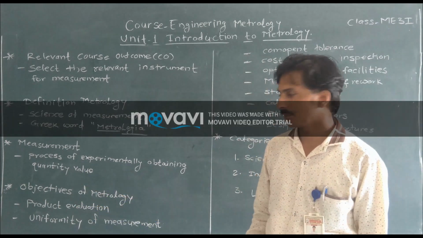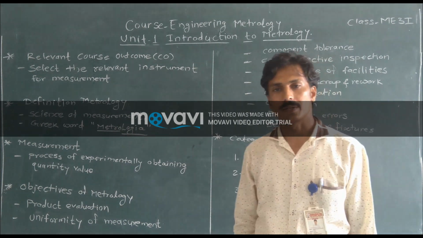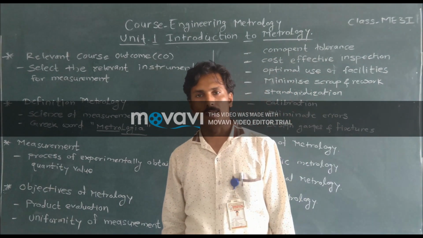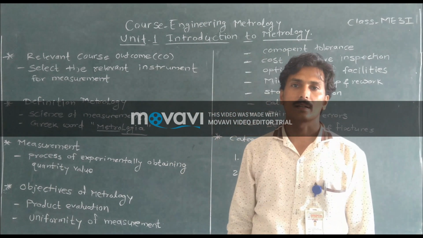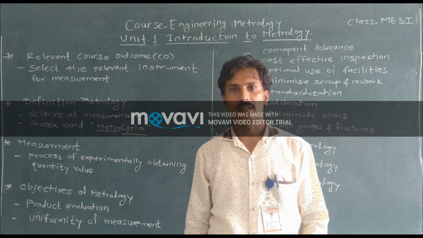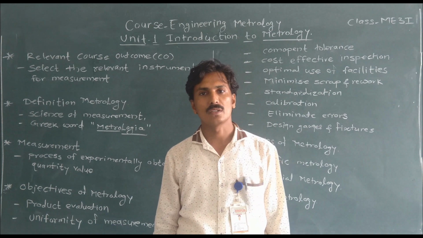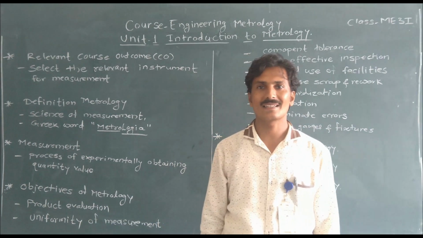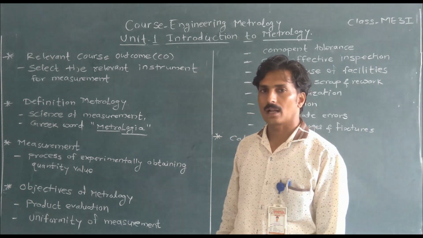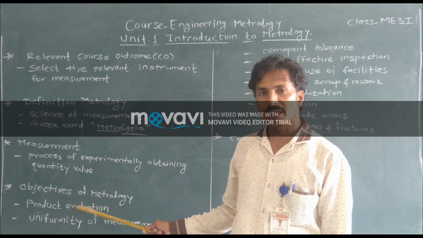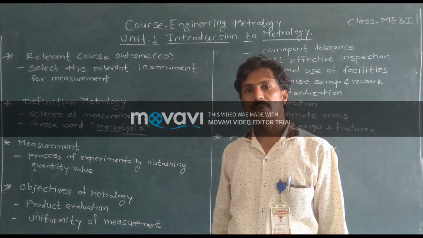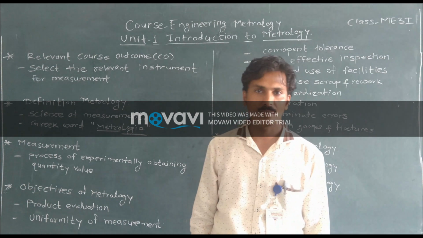Now, objectives of metrology. First objective, product evaluation. Whenever a product is manufactured, first of all it is designed and its drawing is drawn on the design paper, and according to this drawing various manufacturing steps are determined.